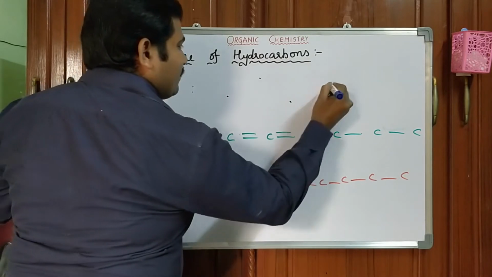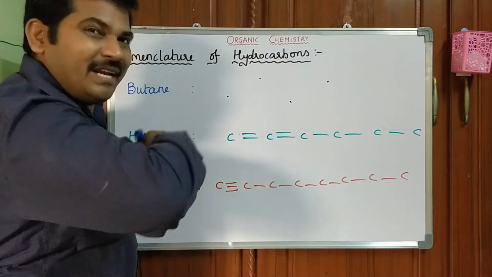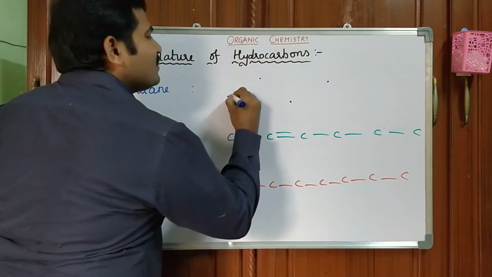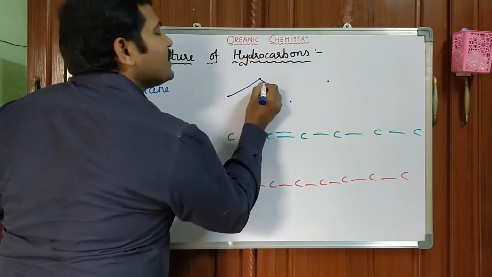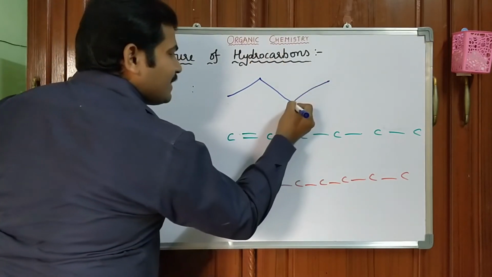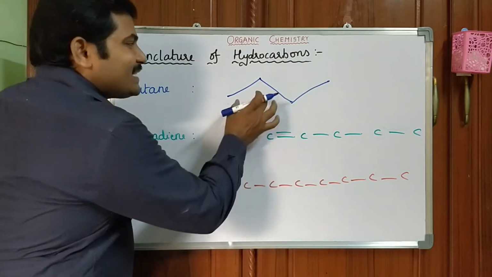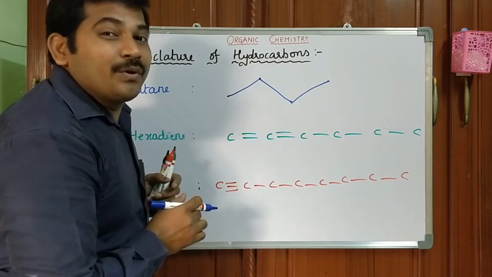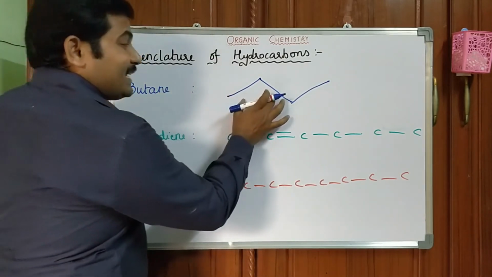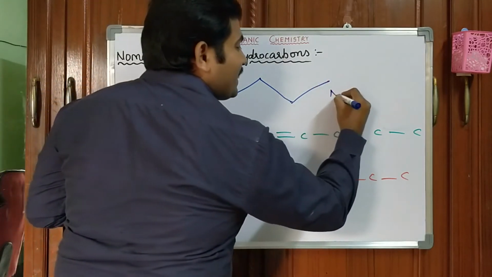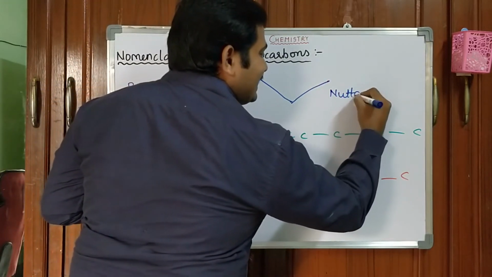1, 2, 3, 4, zigzag manner. Then you draw the dots consecutively. Okay, this is called butane. 4 carbons containing butane. This type of representation is called Natta representation.